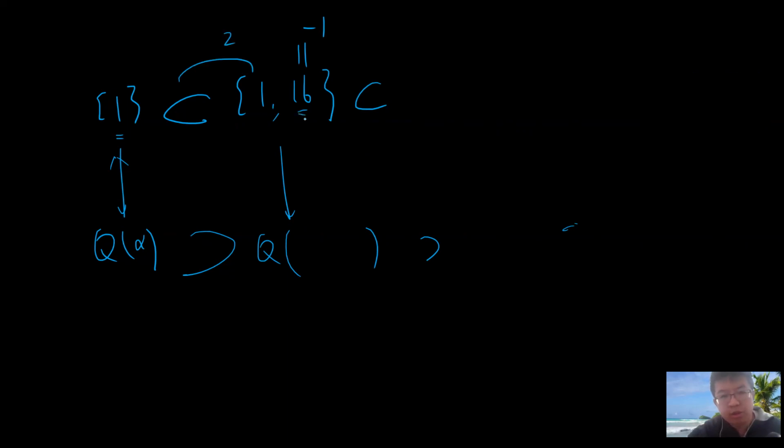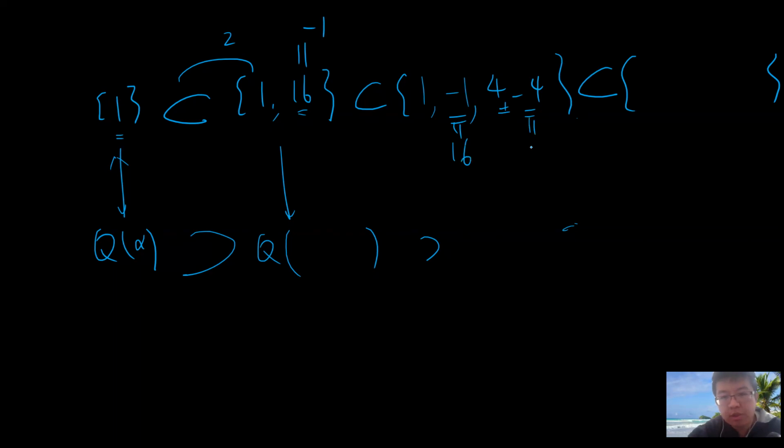So what is the next step? The next step is to take a square root of 16, so you can check that this is also a subgroup: 1, -1, 4 and -4. And you can also keep extending. This one is still 16, and this one is 13. So you take {1, 16}, and then you take a square root of this, your original one, and you get 2 and -2.